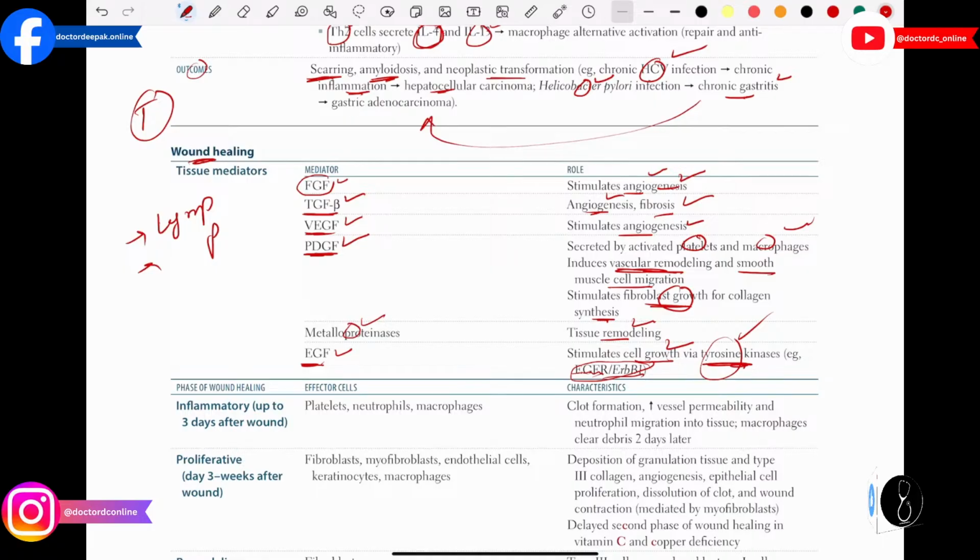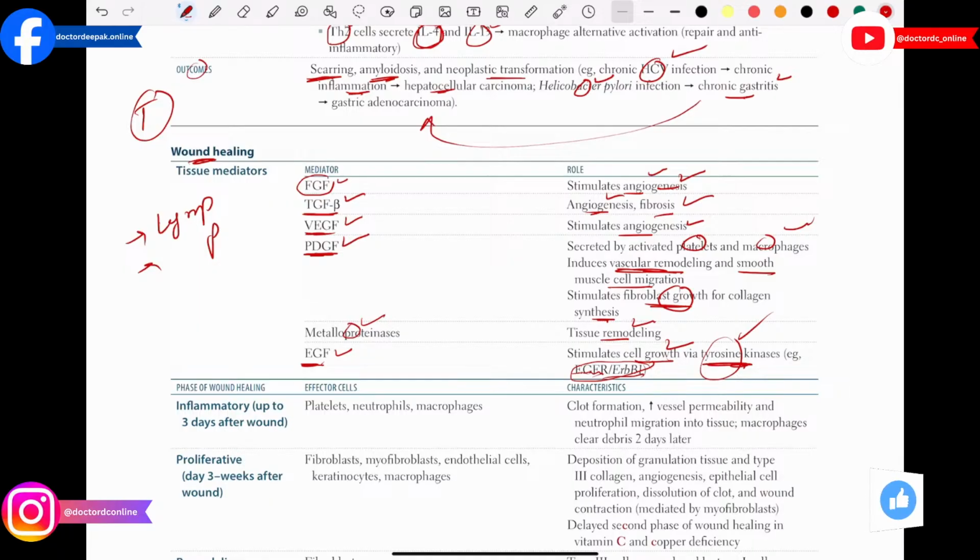Then, as I already mentioned, the CD4 cell. We divide the T helper cell or CD4 cell into two main types, T helper 1 and T helper 2. T helper 1 secretes gamma interferon. This gamma interferon will go and activate the macrophages. Just remember one thing. Then T helper 2 basically secretes interleukin 4, interleukin 5 and interleukin 13, and they will help to repair the infection, and they will also act as anti-inflammatory. So these are the important points which you have to remember.